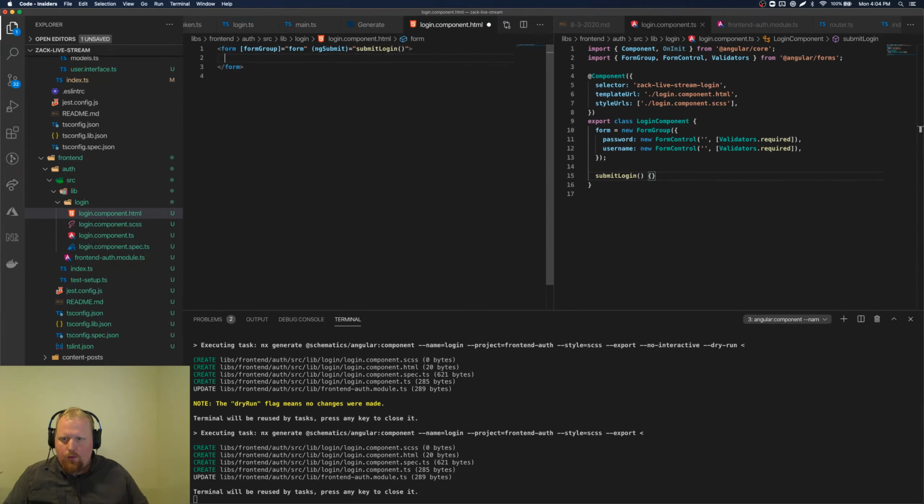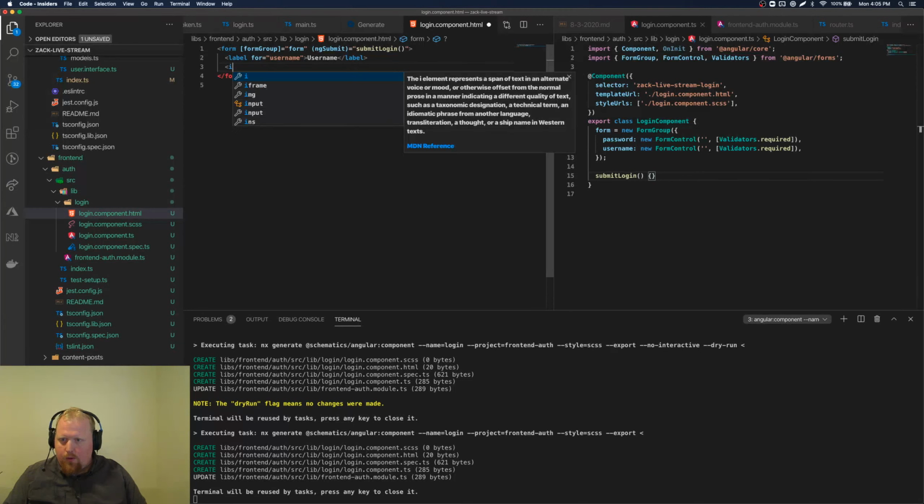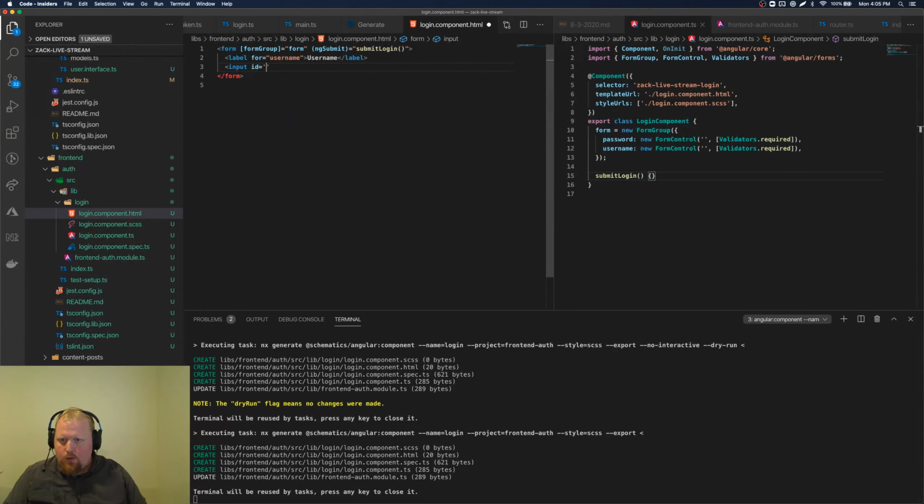There we go. So we're going to have a label, call it username. This will be for username, and then we'll have an input. ID is username. Form control name is username. And I think that's good enough for now.